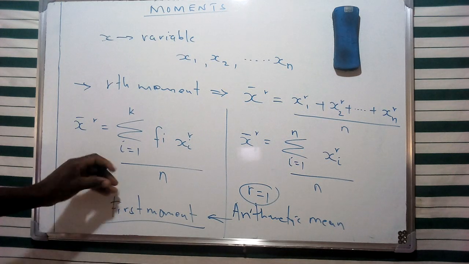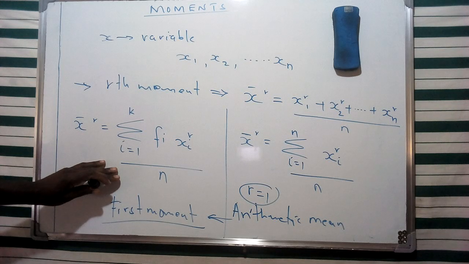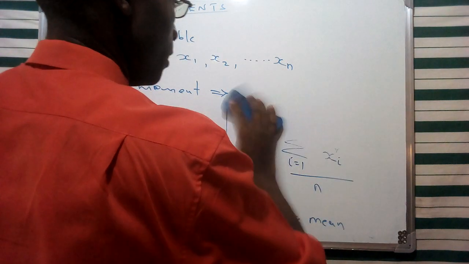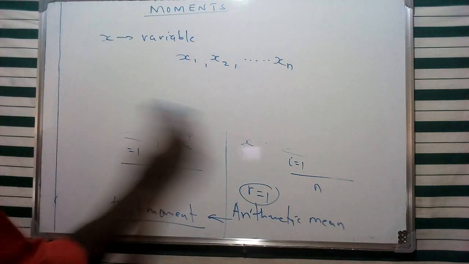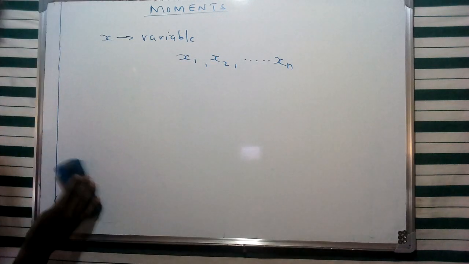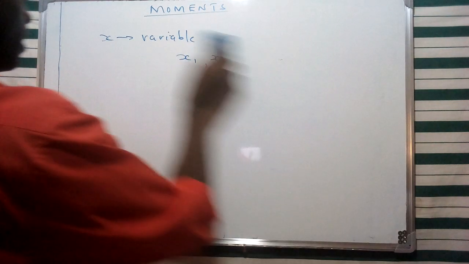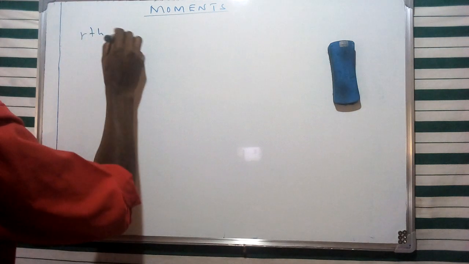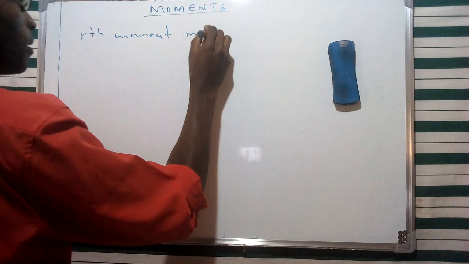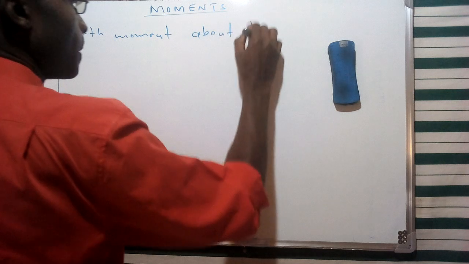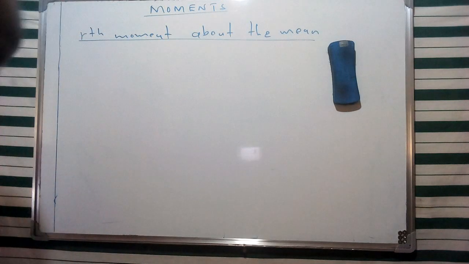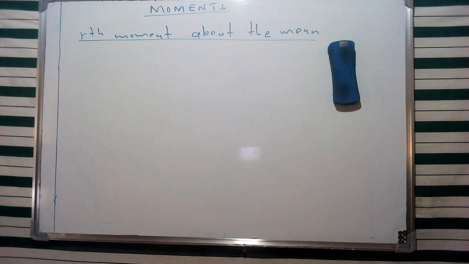So in this particular respect, we can develop different representations for various moments, perhaps using the various types of averages that we have come across, particularly the mean, and try to see what some of its implications are. So therefore we are going to look at the concept of the moment about the mean, and try to see what some of its implications are. So generally we have said that we can represent a moment using that specific representation of the two formulas that I've given.